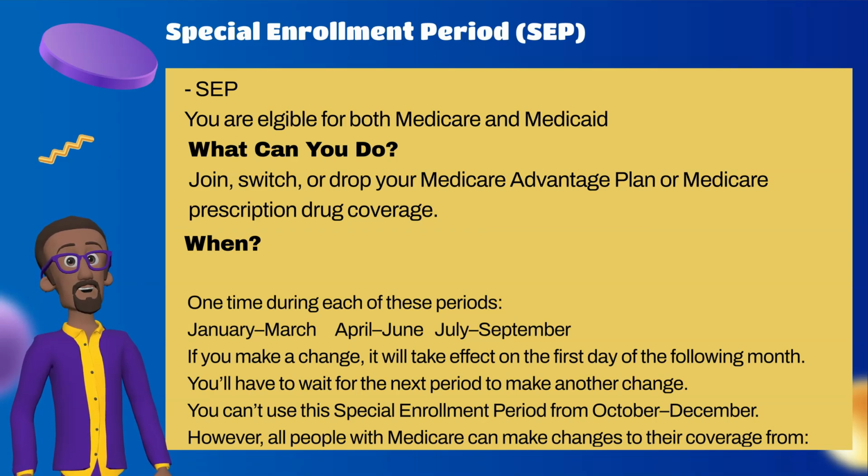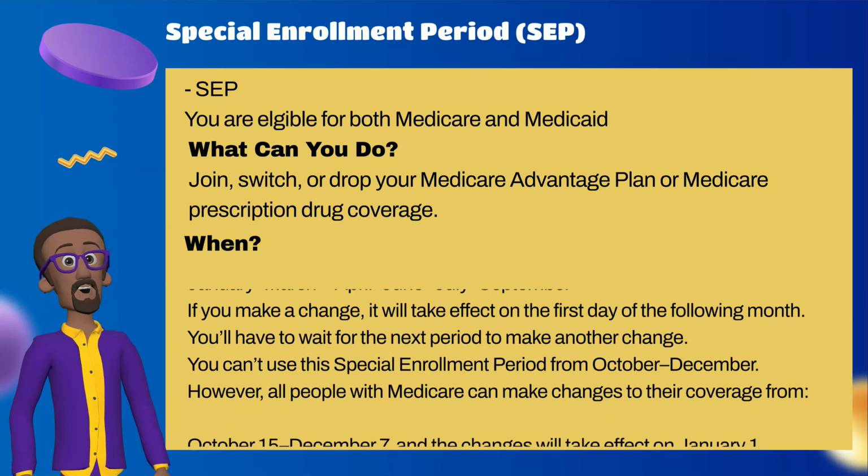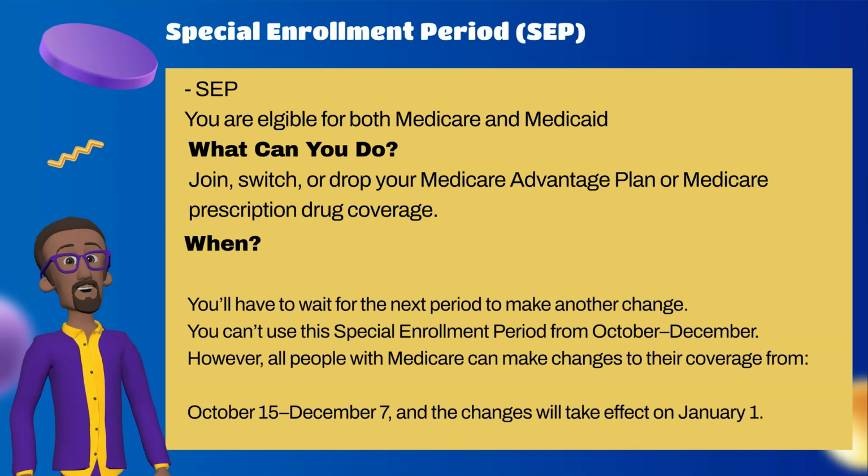When? One time during each of these periods: January through March, April through June, July through September. If you make a change, it will take effect on the first day of the following month. You'll have to wait for the next period to make another change. You can't use this special enrollment period from October to December.